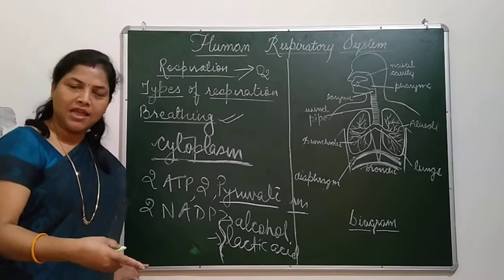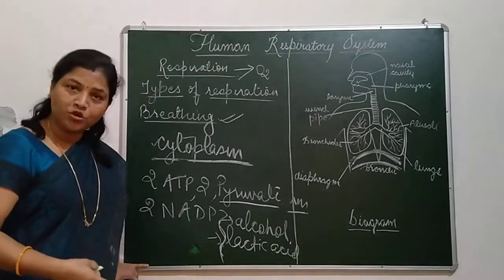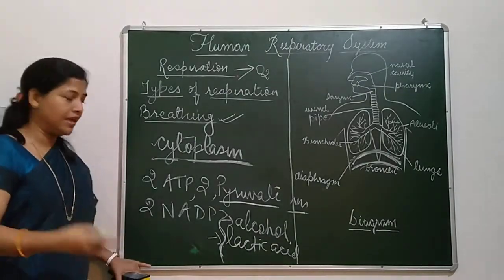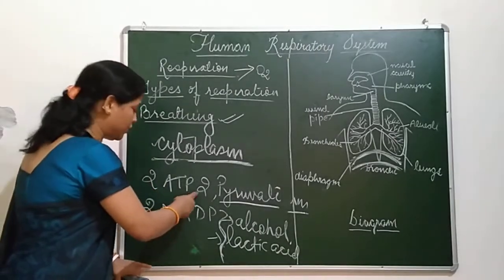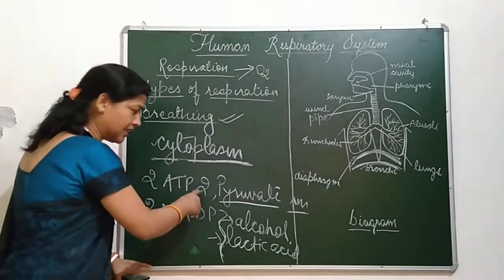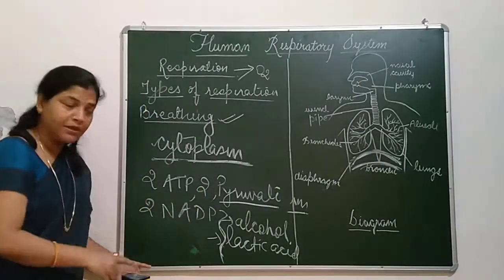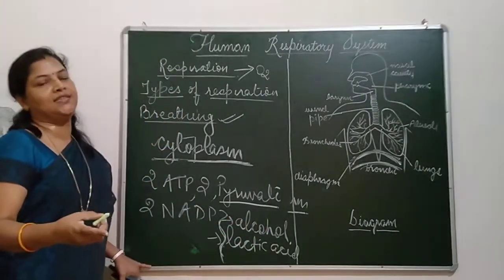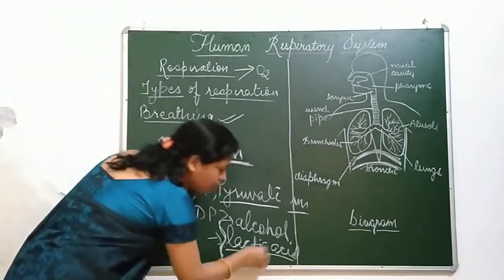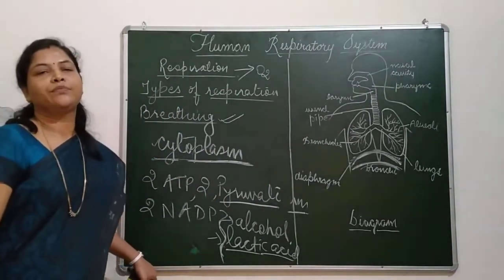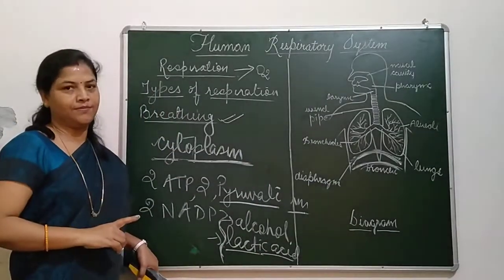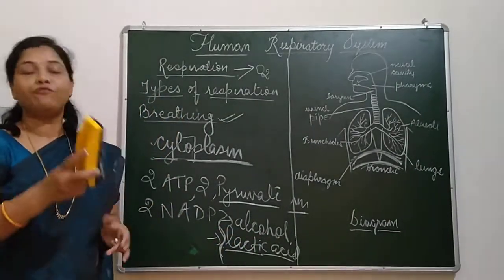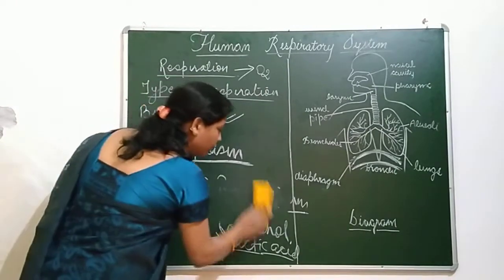So we can define it as: when in the absence of oxygen, bacteria or some fungi respire, they produce 2 ATP of energy, 2 pyruvate and 2 NADP, which further get converted into either alcohol or lactic acid. This lactic acid is formed in muscular cells, mostly in striated cells of the body. Why does it happen, do you know?